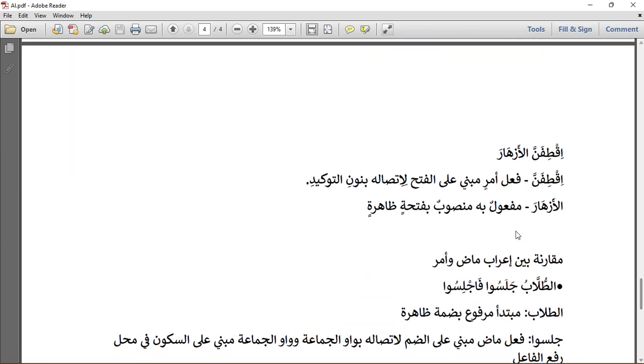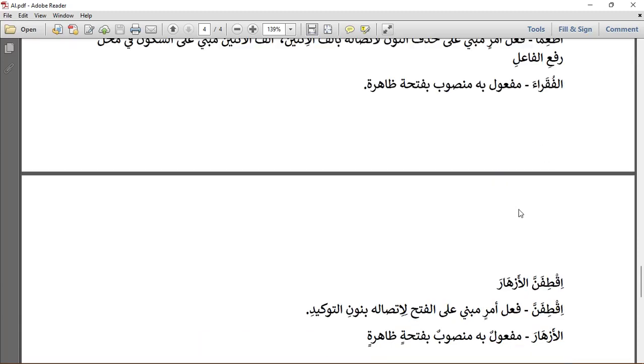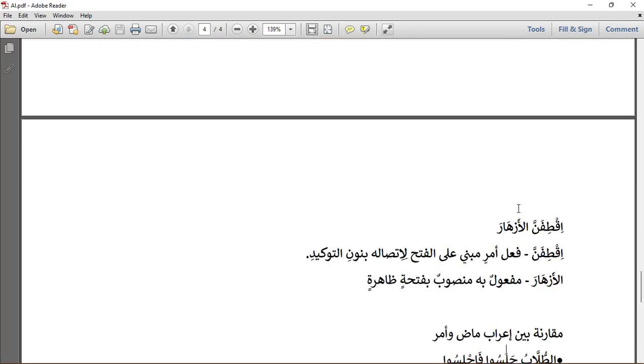Then we have iqtifanna al-azhara. Iqtifanna al-azhara. So this is from nun tawqid. So iqtifanna, qatafa yaqtifu. So we know when we want to add nun tawqid to our fi'l amr, we give it fatha. So we have iqtifanna. So this is fi'l amr mabni ala al-fathi ittisali bi nun tawqid. Al-azhara is maf'ulun bihi, is what was worked upon. So we say maf'ulun bihi mansubun bi fathatin zahira.